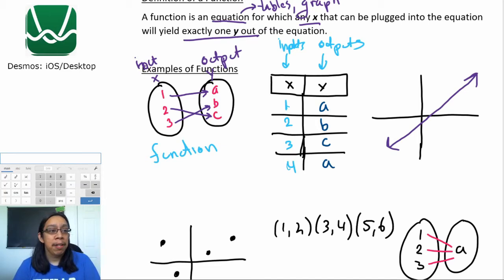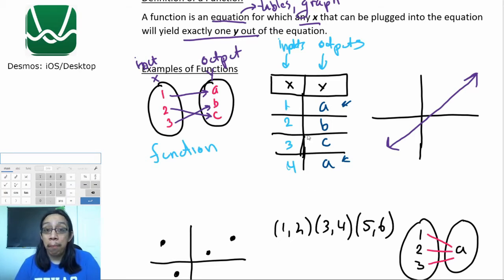Hey, wait a minute. There's a repetition of a's here, so what gives? Basically, this is what you have to think of. It's okay if your outputs repeat, because technically speaking, this x value, this 1, only goes to this a. This 4 only goes to a.